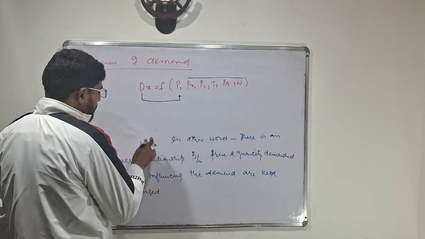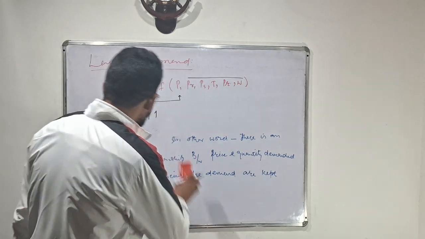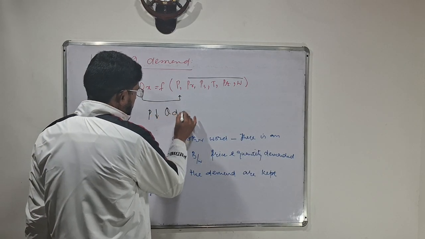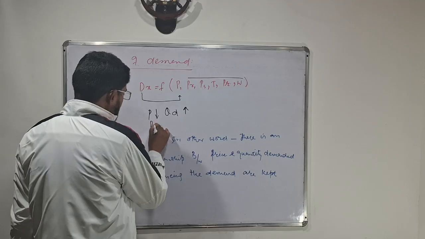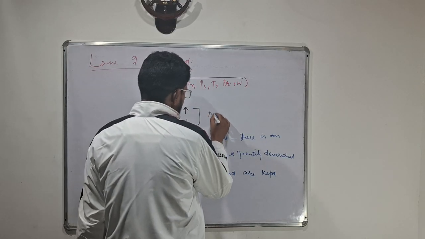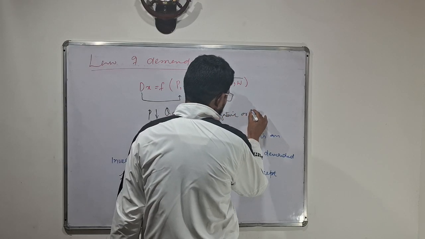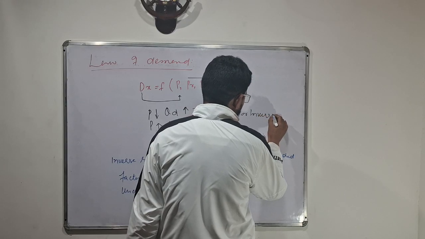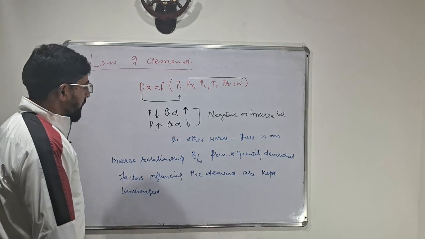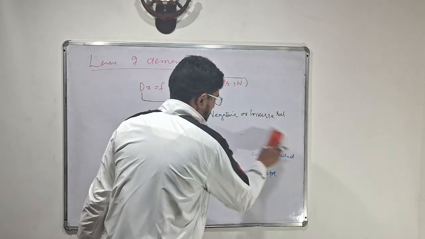Now, what does this statement tell us? If price falls, quantity demanded increases. And if price increases, quantity demanded declines. It means there's a negative, or we can call it inverse, relation between price and quantity demanded. I will show this with the help of a schedule so that you can easily understand.